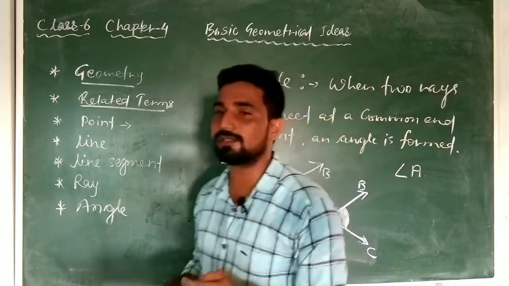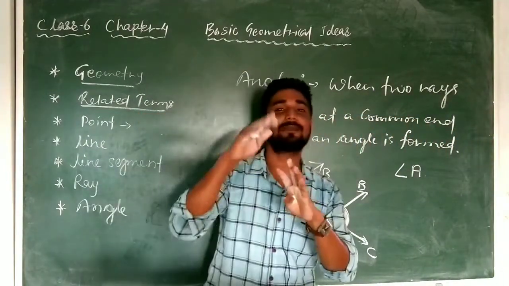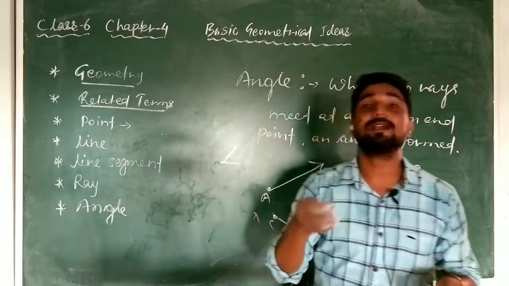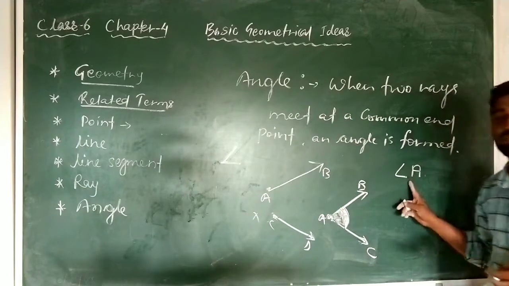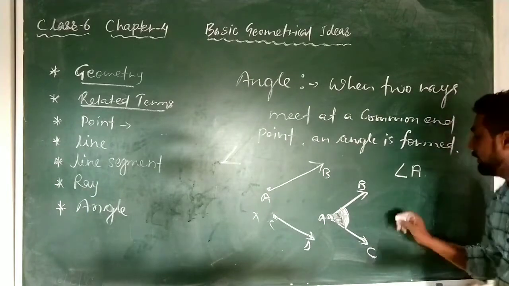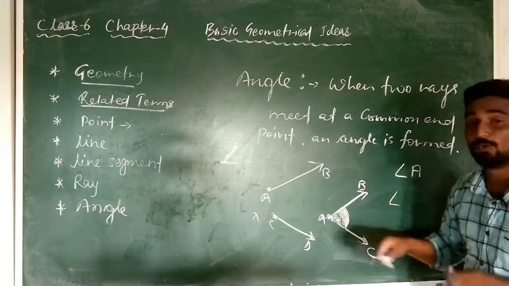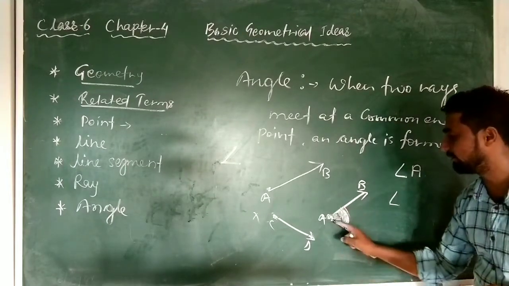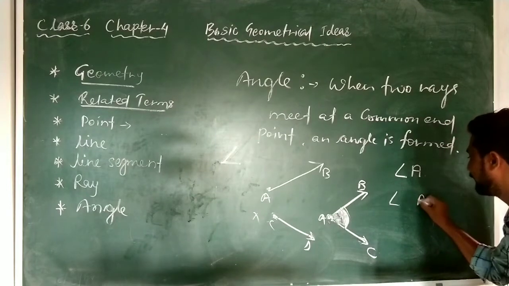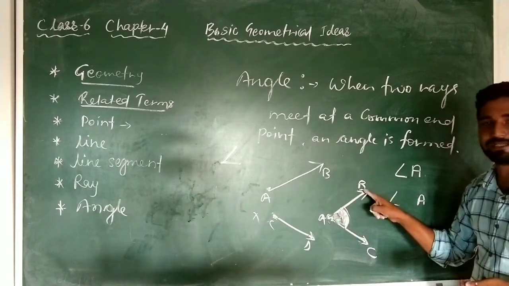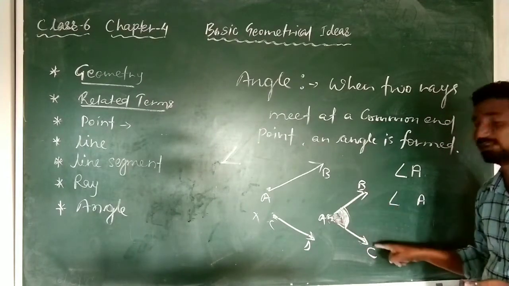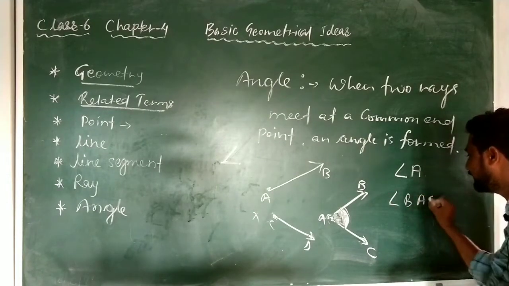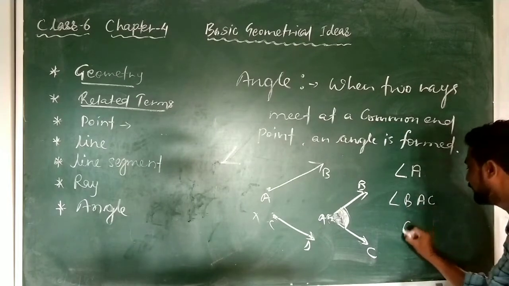And one more important thing I must tell you, any angle can be written in three ways. The name of the angle can be represented in three ways. So this is one of the ways. The second way, you see, it's very easy. Where the angle is being formed, that will always be in between. So the angle is formed at A, so you write A in between. And there is another point B on AB and another point C on AC. So one time you write B here and C here, and one time you write C here and B here.